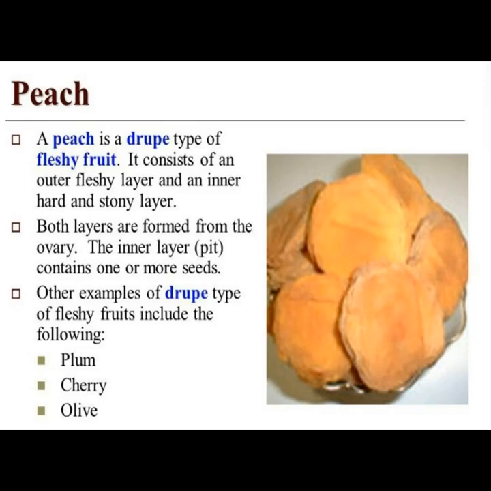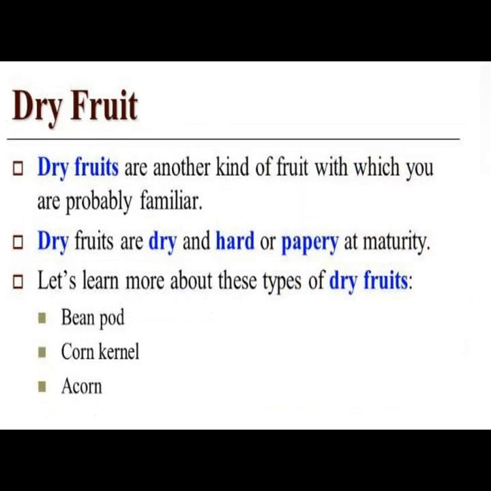A peach is a drupe type of fleshy fruit. It consists of an outer fleshy layer and an inner hard and stony layer. Both layers are formed from the ovary. The inner layer contains one or more seeds. Other examples of drupe type of fleshy fruits include the following: plum, cherry, and olive.